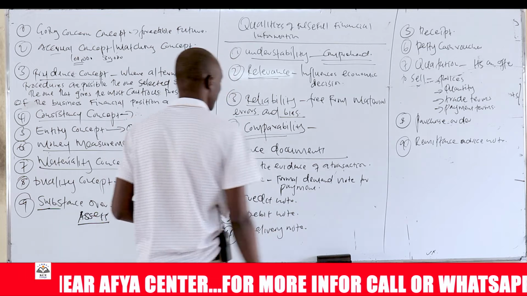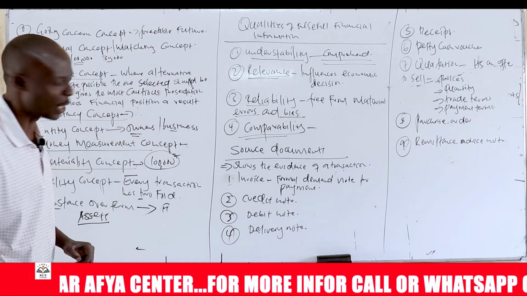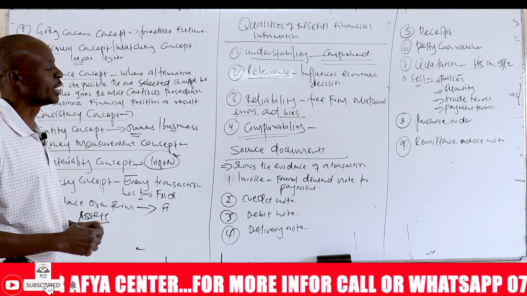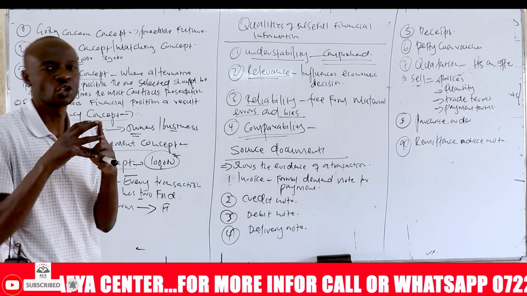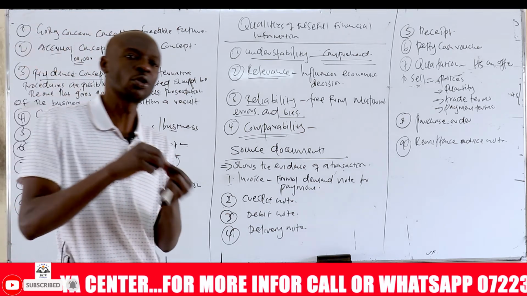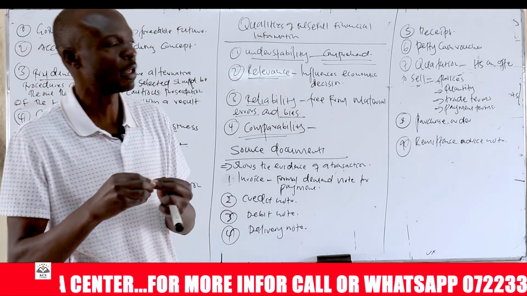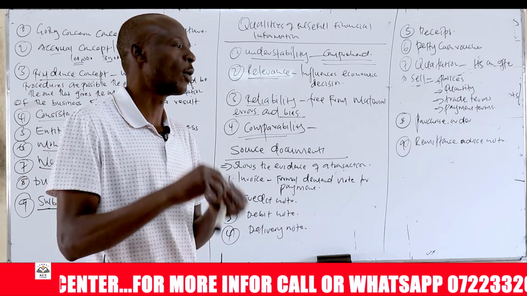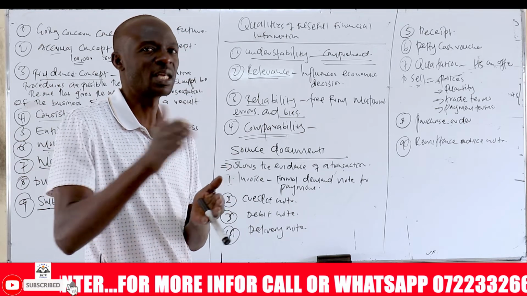Now accounting is a system. Now we go to the accounting itself. Accounting is a system. We start with the source document. We go to the books of original entry. We transfer the information to the ledger accounts, trial balance, and the statement of accounts. So that is how it moves.